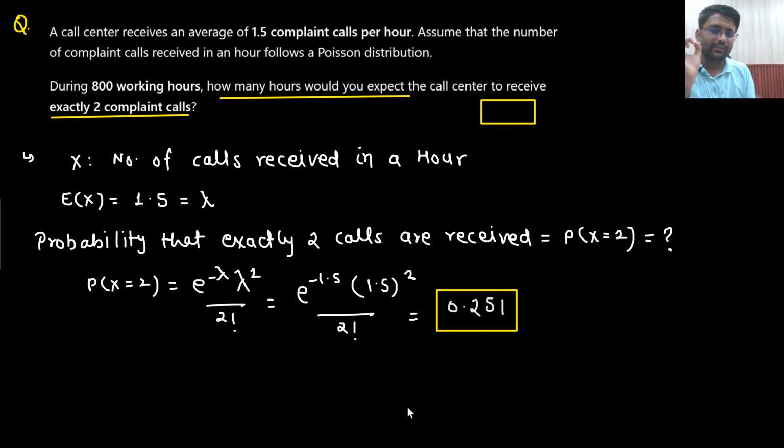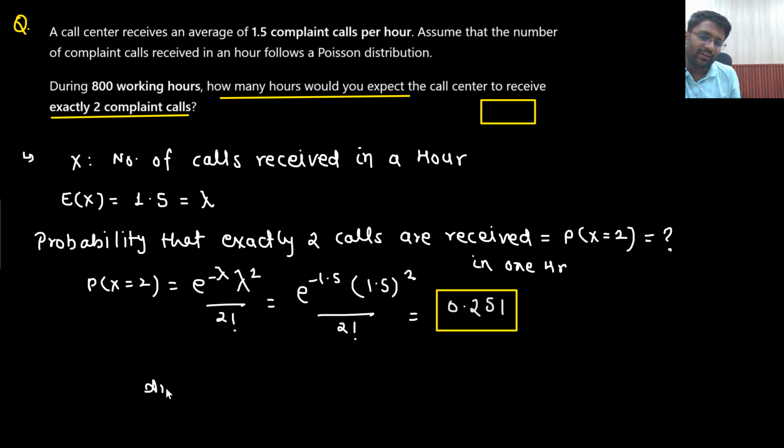So there is a 0.251 probability that we will receive exactly 2 calls in the next 1 hour. Probability that exactly 2 calls are received in 1 hour. So what they are asking, during 800 working hours.